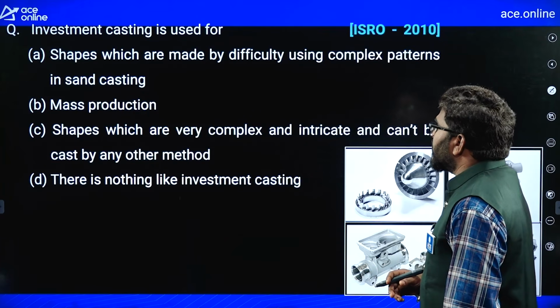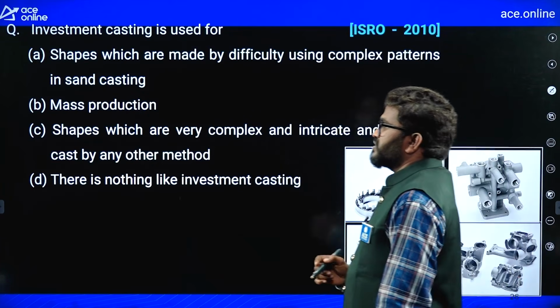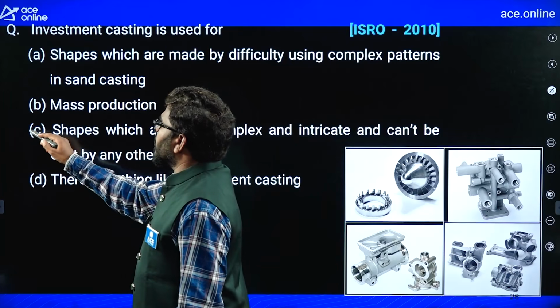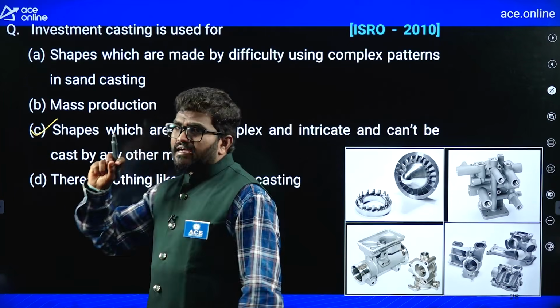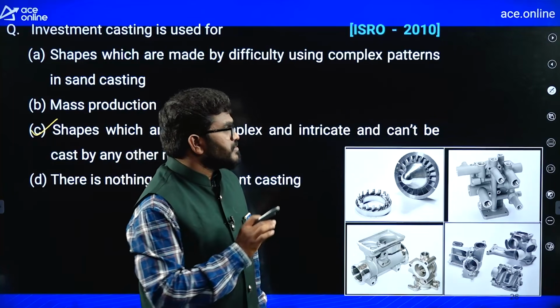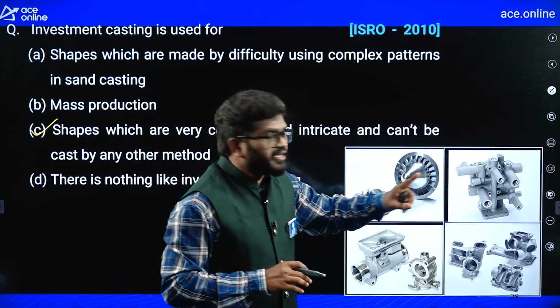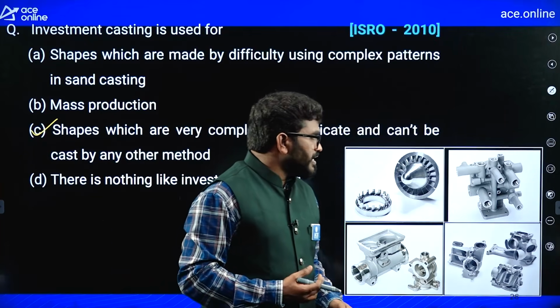This is nothing but investment casting. So, C is the correct answer. So, with investment casting, difficult shapes we can make. See the shape, very difficult, you can make by using investment casting.